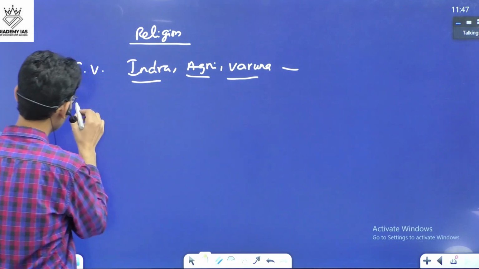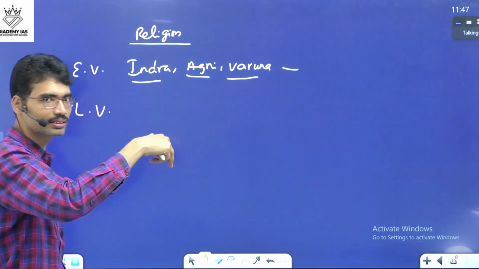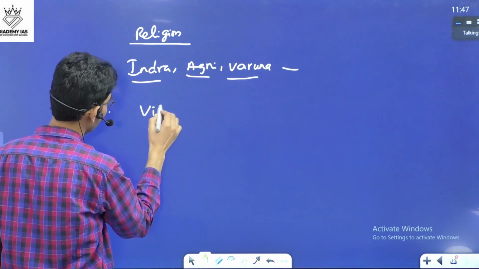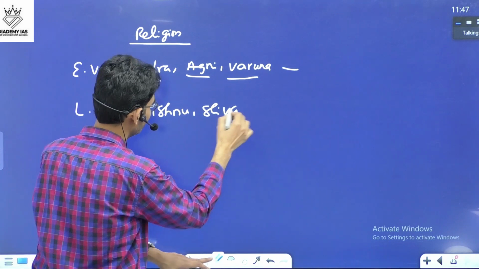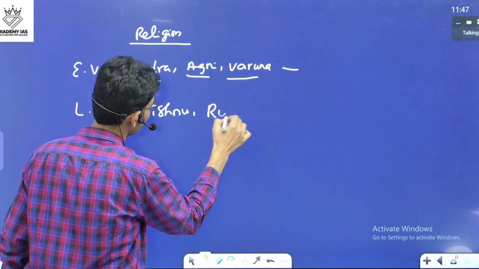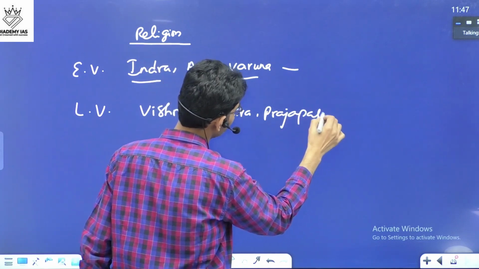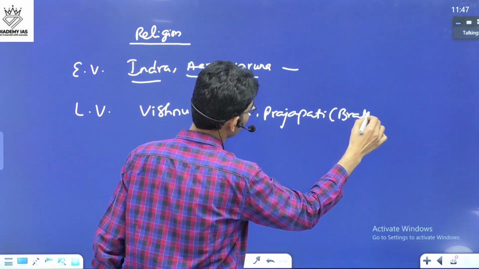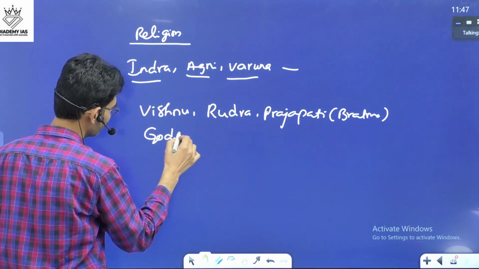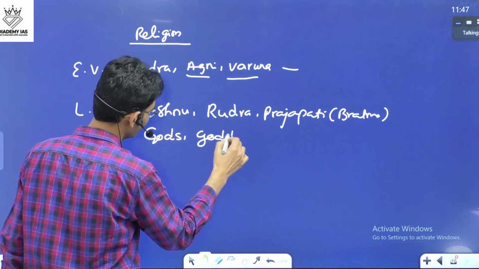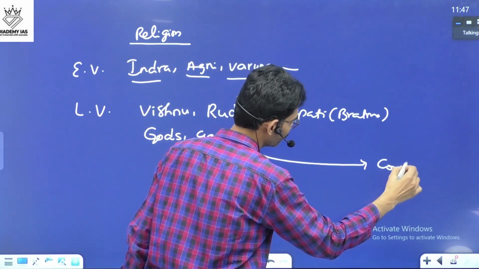And in the later Vedic time period, Indra, Agni, Varuna became minor gods, but major gods like Vishnu, Rudra, Shiva, Prajapati or Brahma, and various other gods and goddesses emerged. Many of them are still continuing.